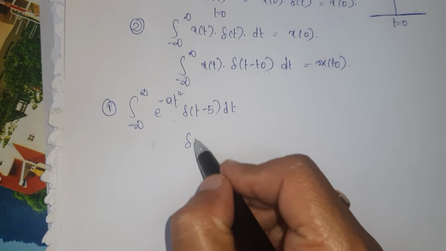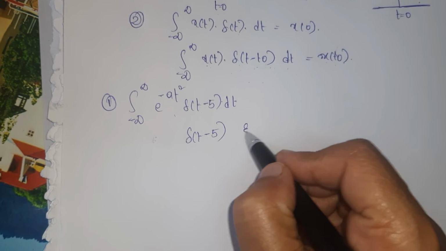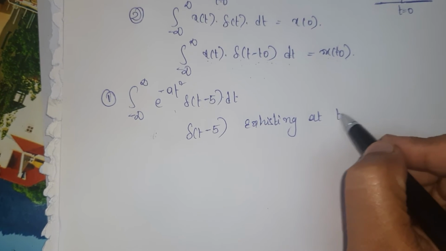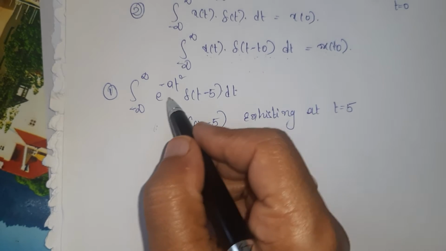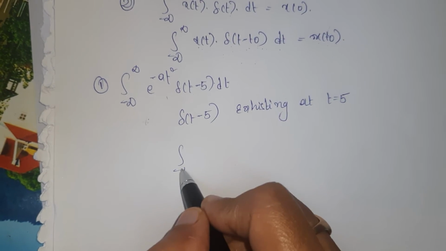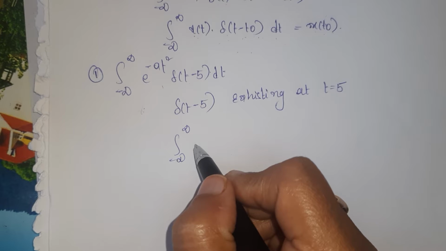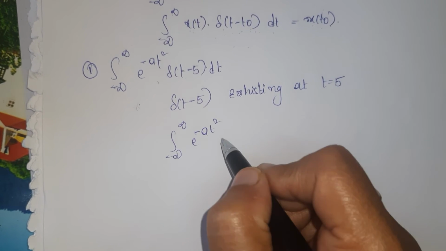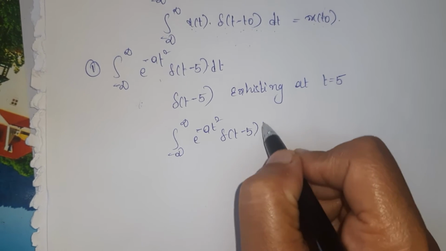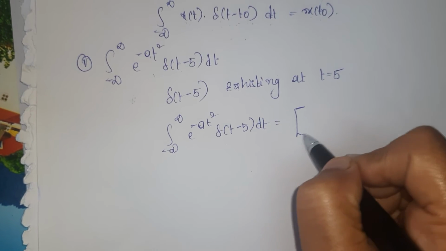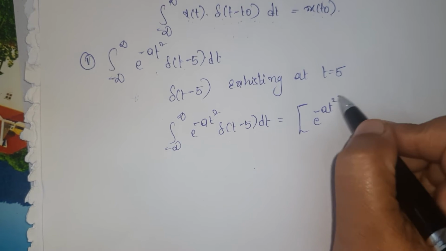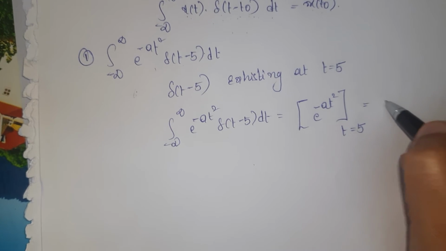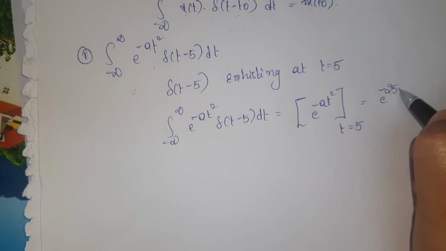Del of t minus 5 exists at t equal to 5, so you have to substitute t equal to 5 here. So the integral of e power minus a t square into del of t minus 5 dt is directly e power minus a t square at t equal to 5, so t square is 25, giving e power minus 25a.